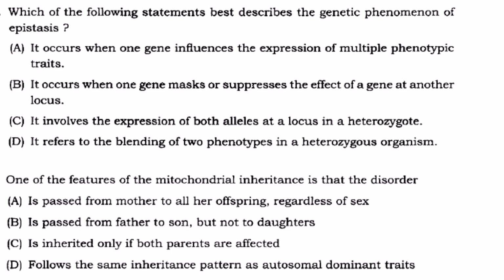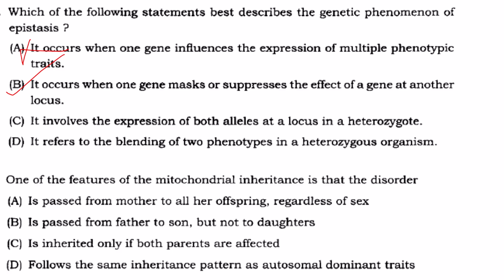So next one, it occurs when one gene masks or suppresses the effect of a gene at another locus. Yes, at another locus is important. That is epistasis. That involves the expression of both the alleles at a locus in heterozygous. It is codominance. And it refers to the blending of two phenotypes in a heterozygous organism. It is incomplete dominance. Okay.